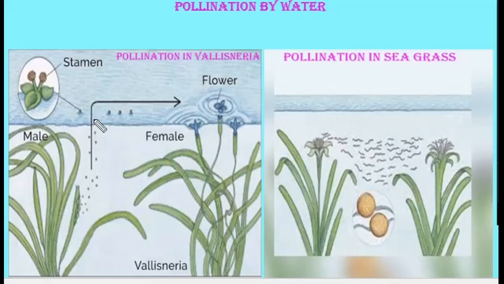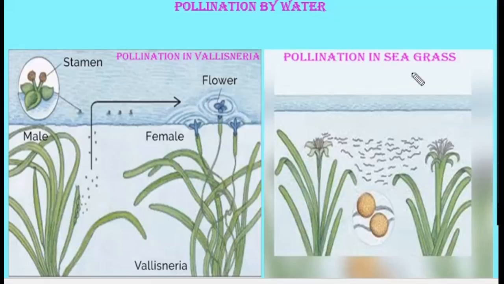Then some of the flowers succeed in reaching the female flowers. When they reach the female flowers, pollen grains are released on the stigma. The male flowers are carried passively by the water currents, and some of them eventually reach the female flowers and the stigma.